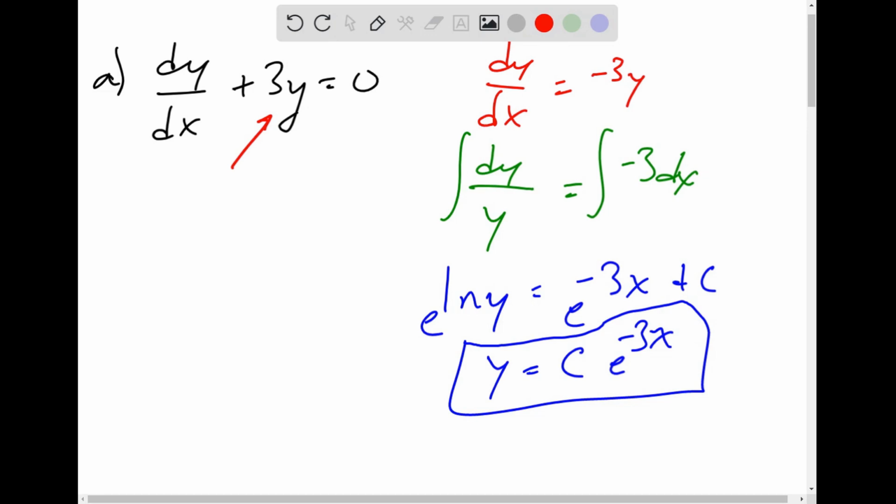Next, this is my p is equal to 3. And so then I have mu is equal to e to the